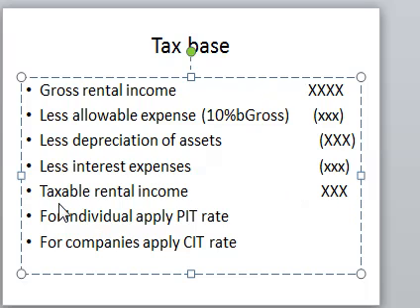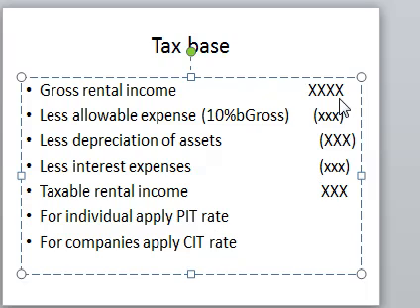So then we get the taxable rental income. On this taxable rental income, if you are dealing with an individual, like the one we are dealing with, then we are going to apply our personal income tax rate, the one we discussed in our previous slides. If it is a company, which we shall see in our later slides, you are going to apply the corporate income tax rate.